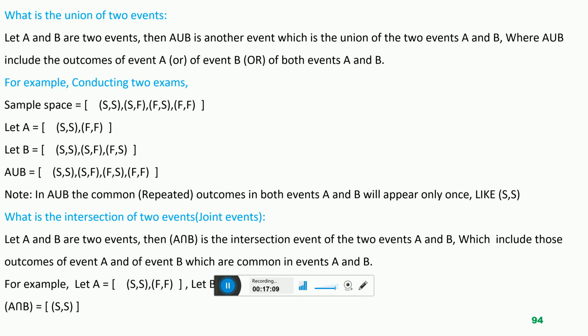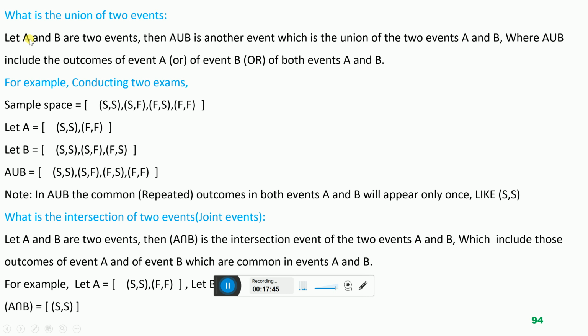So union of two events A union B is another event which includes all those experimental outcomes which are happening in event A, or which are happening in event B, or which are happening in both events A and B. So A union B is another event which includes the outcomes from A, from B, or from both A and B.